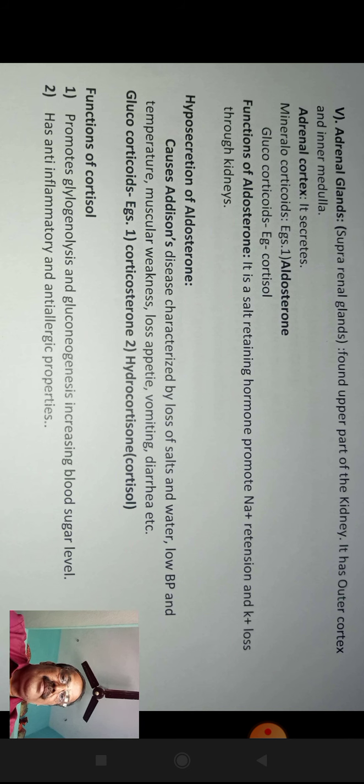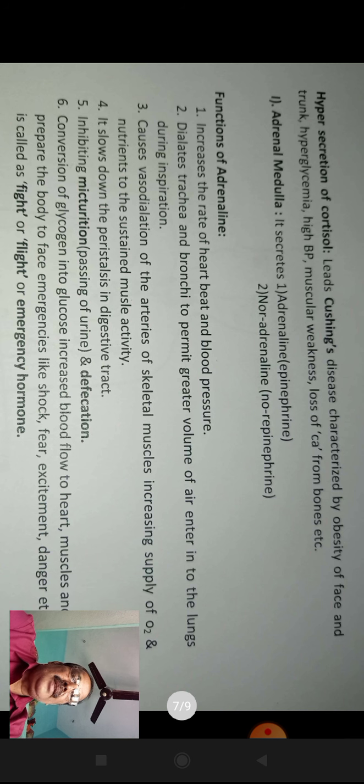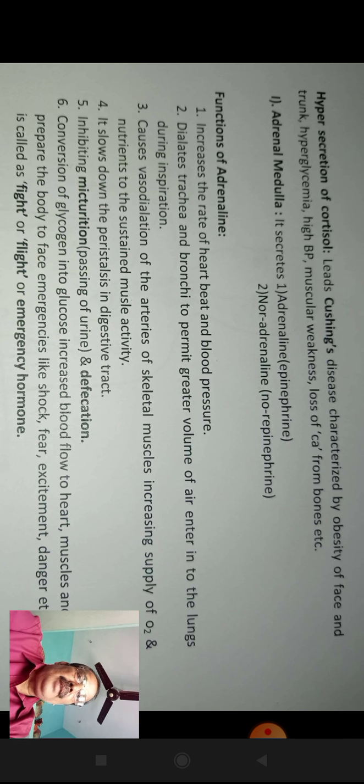Functions of cortisol: it promotes glycogenolysis and gluconeogenesis, increasing blood sugar level. It has anti-inflammatory and anti-allergic properties. Hypersecretion of cortisol leads to Cushing disease, characterized by obesity of face and trunk, hyperglycemia, high BP, muscular weakness, loss of calcium from bones, etc.